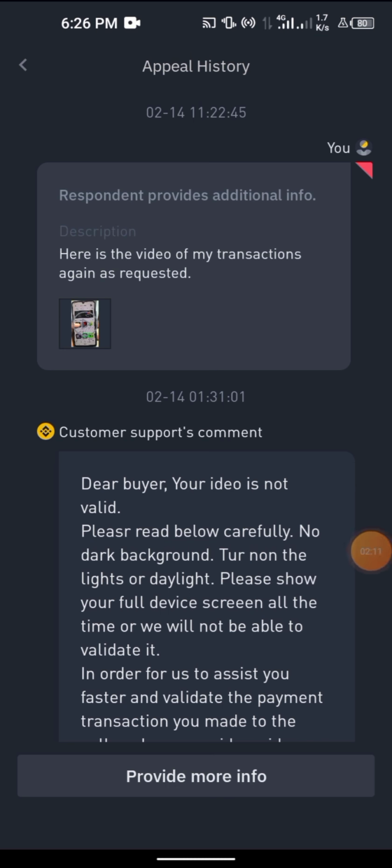And then after some time, it's either this merchant will release the order to you, or it will linger on for Binance CS, that's customer support, to actually come in and then settle the disagreement between the buyer and the seller, meaning you being the buyer and the other person being the seller.